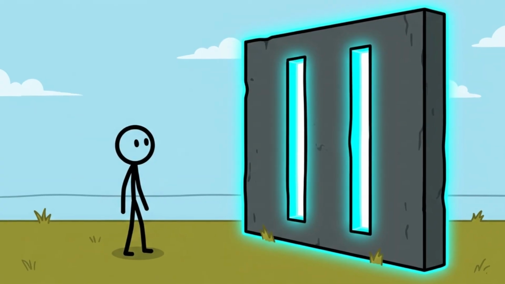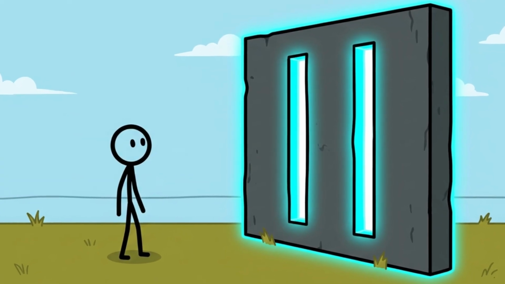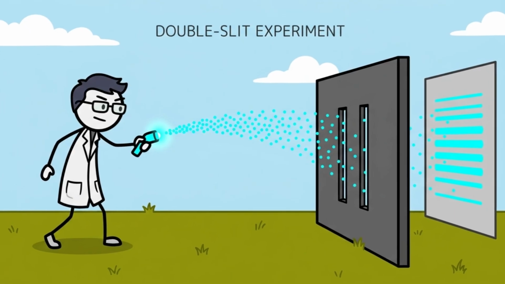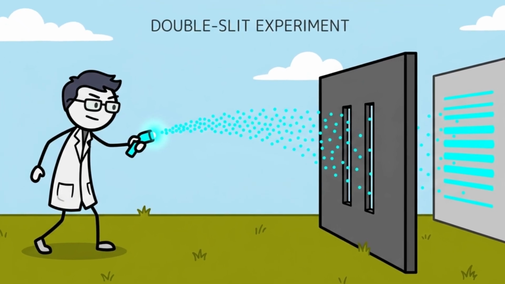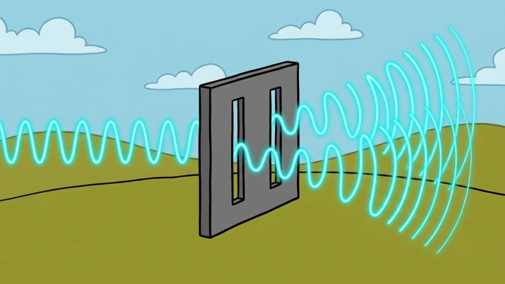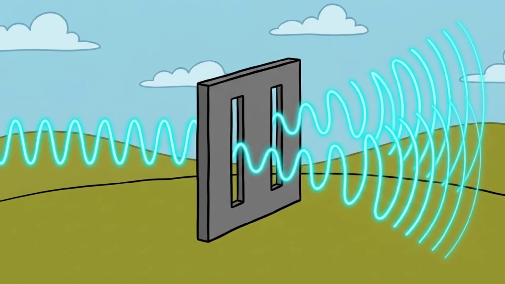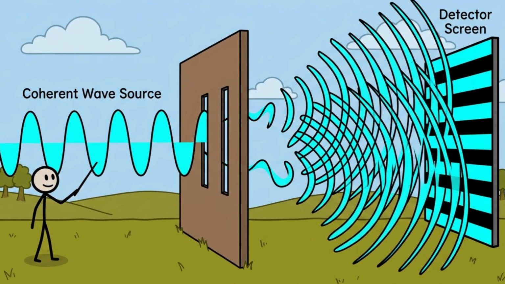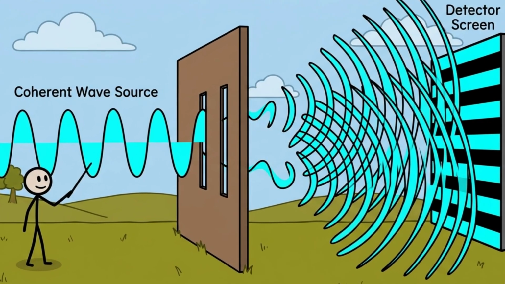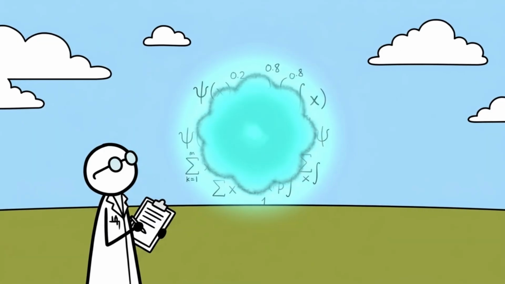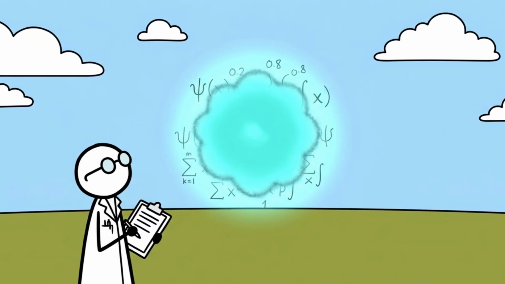Now, let's look at the most famous experiment in scientific history, the double-slit experiment. When physicists fire tiny particles of matter, like electrons, through two slits toward a barrier, something impossible happens. When no one is measuring or looking at the experiment, the electron acts like a wave. It behaves like a ghost, passing through both holes simultaneously, interfering with itself, and creating a wave pattern on the back wall. It exists in a state of pure mathematical probability.